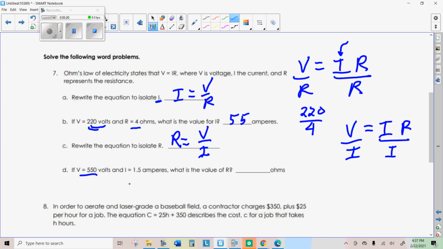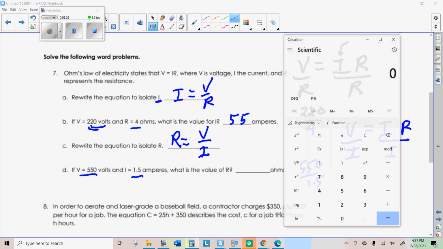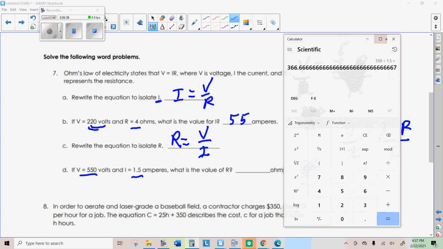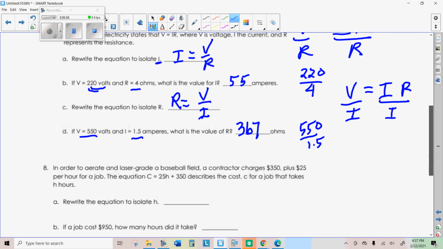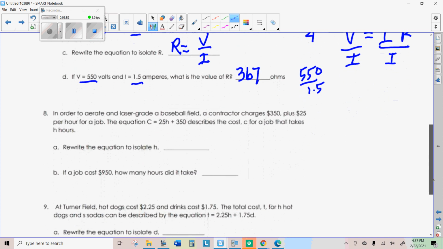We're given 550 and 1.5, so we have to divide those. 550 divided by 1.5 equals about 366. Let's just round that to 367.